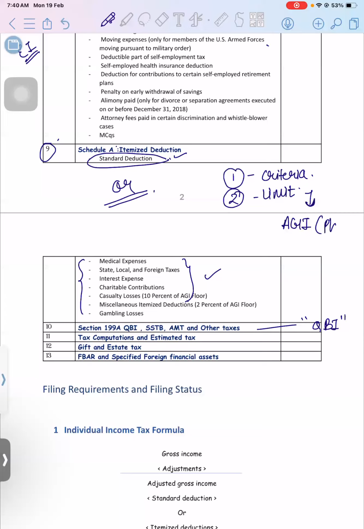If it's going above, whether you need to phase out your deduction. Phase out deduction means reduce your deduction or reduce your credits or not. Okay. And the third is any consequences. These three things you have to keep in mind in all the topics, all the chapters in part one. Okay. I'm going to teach in that sequence only.